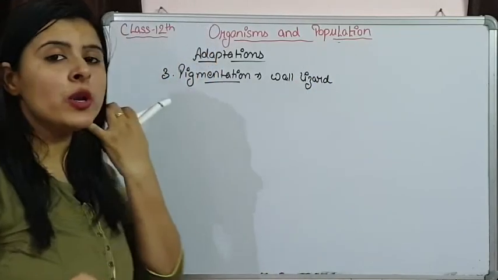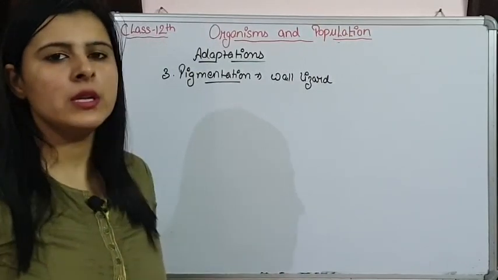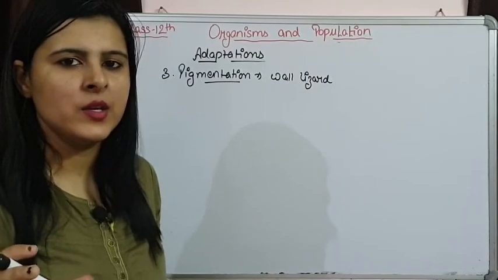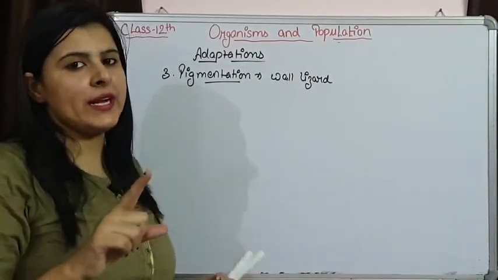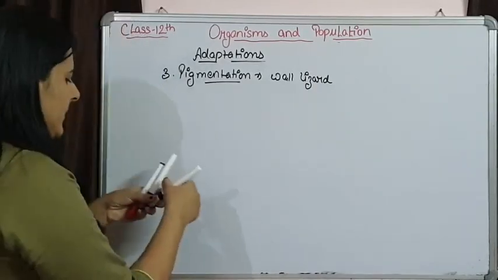If they are getting more light, skin color is going to be light, and if less light is there, skin color is going to be dark. So, the pigments that are present in skin are being affected by the duration and intensity of light.